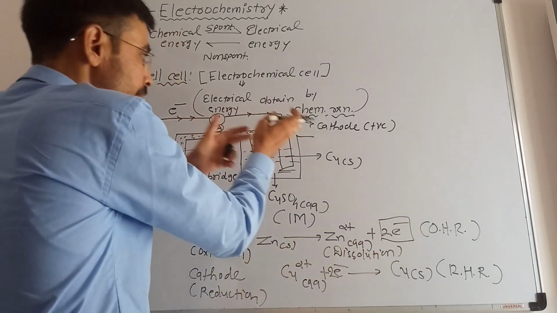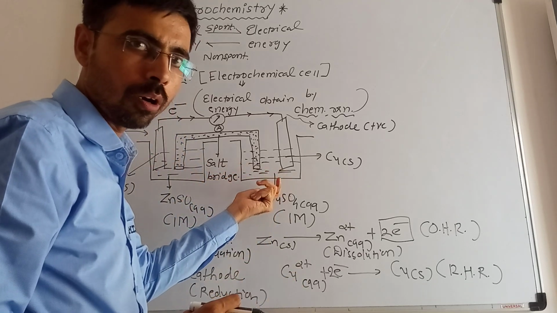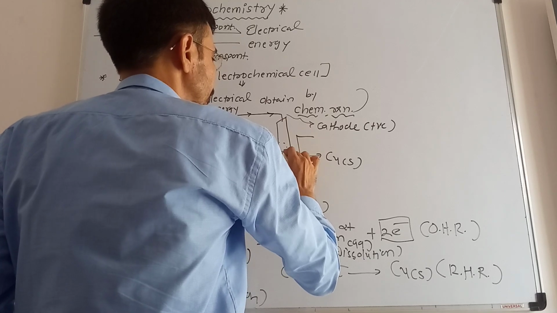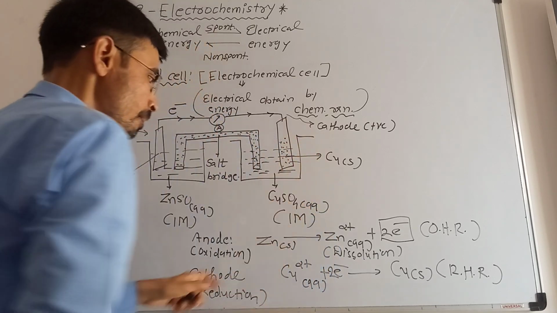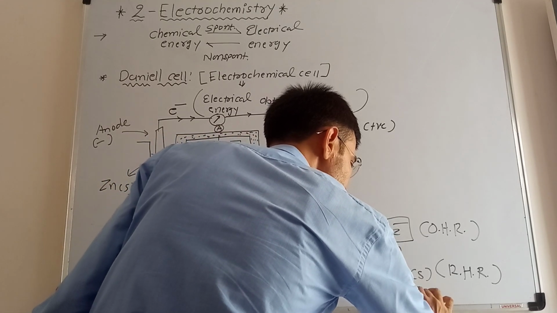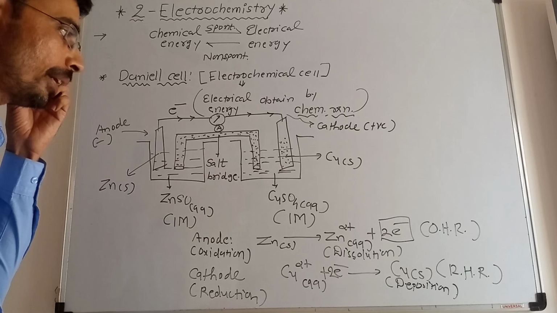On the other hand, what will happen is that the Cu2+ from the aqueous form will be deposited on the surface of the copper solid strip, right? In the solid form it will be transforming, meaning here deposition will be there, the copper will be deposited.